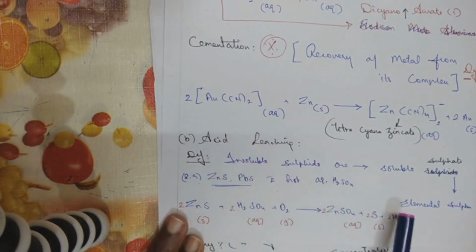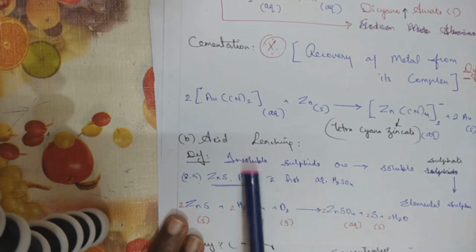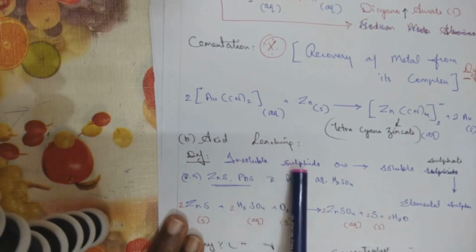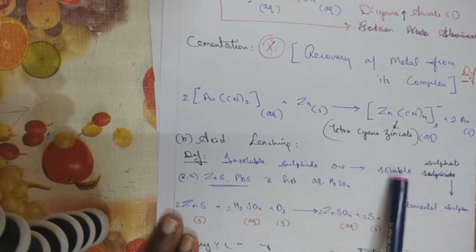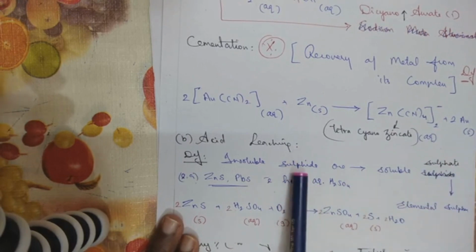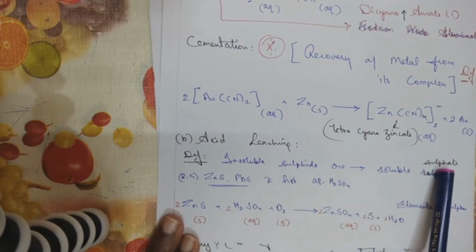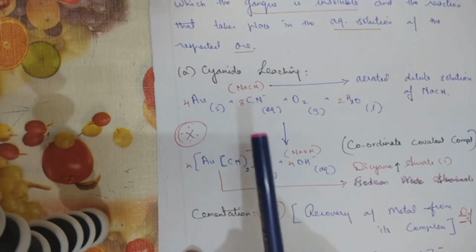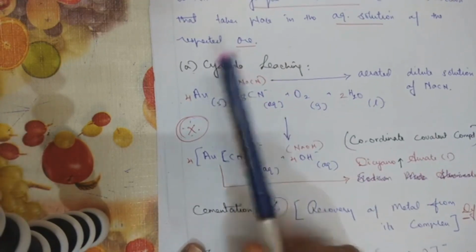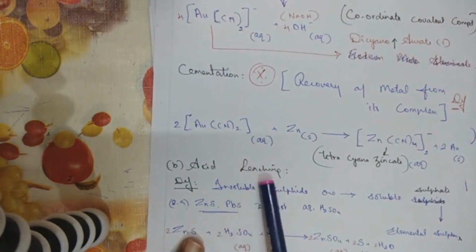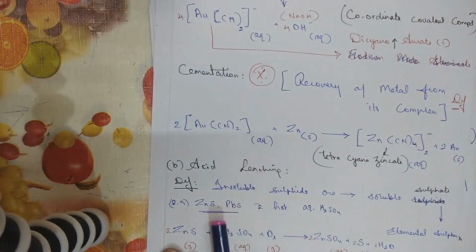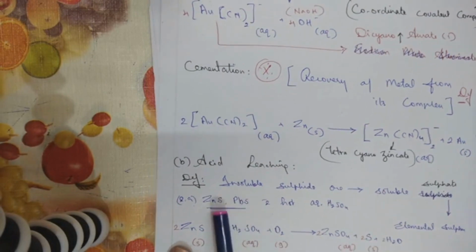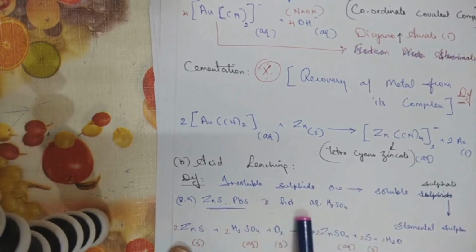About this also I have given you a video. In this case, insoluble sulfide ore is converted into soluble sulfate. Sulfide is converted into sulfate. What types of ores can be taken here? For cyanide leaching, I told you noble metals can be taken. Now for acid leaching, ores of sulfur can be taken, for example zinc blende and galena, but the condition should be a hot aqueous solution of sulfuric acid.